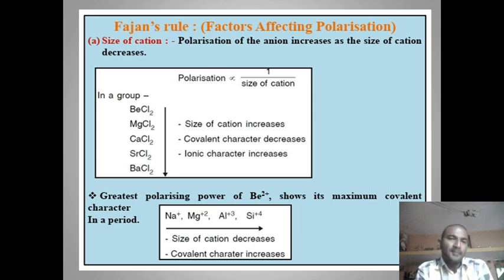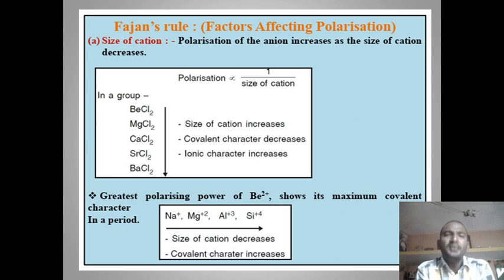In the given example, we can see that the cations belong to the same group and the anion is common. All the cations present in the compounds given in the examples have a +2 charge. From beryllium to barium, atomic radius or ionic radius increases.